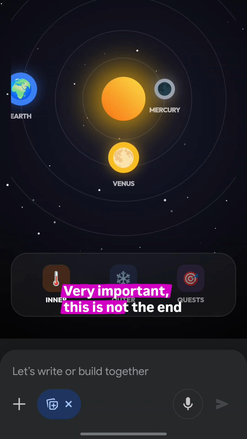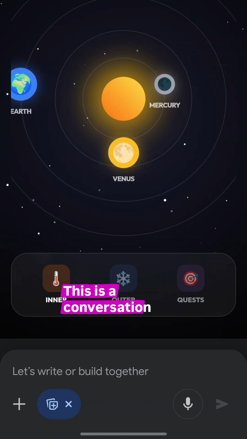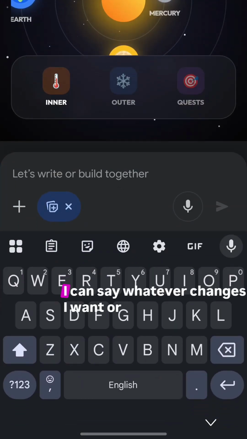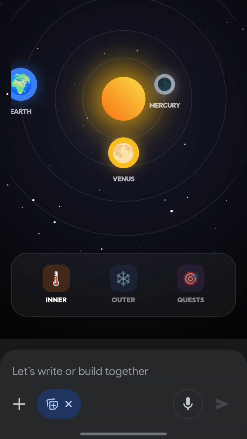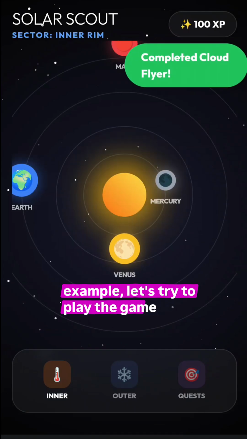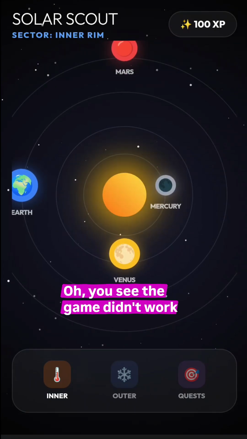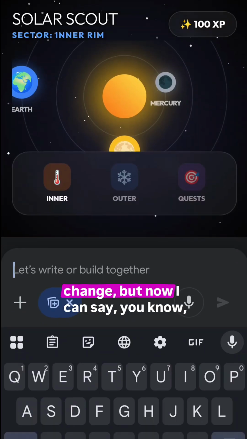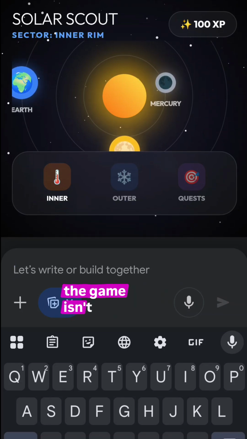Very important, this is not the end. This is conversation. You see at the bottom here I have a little chat with the AI. I can say whatever changes I want or add-ons to this app. For example, let's try to play the game. Oh, you see the game didn't work. So it might not be perfect, there might be stuff that you want to change. But now I can say, you know, the game isn't working.